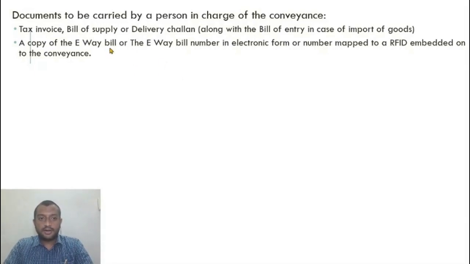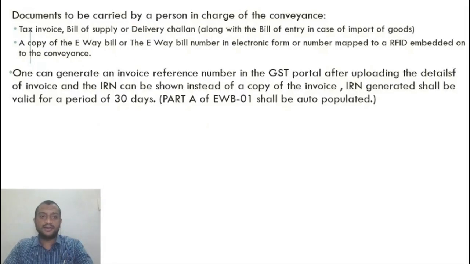So an electronic e-way bill number, mapped to an RFID embedded onto the conveyance. So I will either have to carry a tax invoice or bill of supply in case of exempt. Anyway, if I'm carrying exempt goods, I don't need to generate an e-way bill. Delivery challan, copy of e-way bill. So these are the two documents that I need to carry.